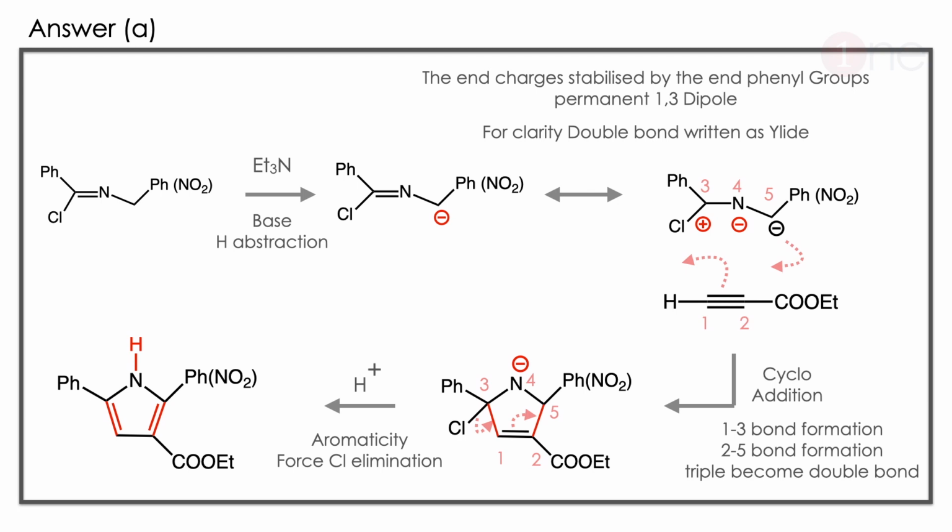Here the dipole is there, the dipolarophile is the alkyne ester, so cycloaddition occurs. So new 2,5 bond formation is there, 1,3 bond formation is there. New bonds are formed, and the triple bond becomes a double bond. So the final is a negative charge. Then the negative charge is quenched by hydrogen. Then the aromaticity also forces the chlorine to leave and the final product is aromatic. So the answer is clearly A, 1,3 dipolar species, and the product is an aromatic substituted one.